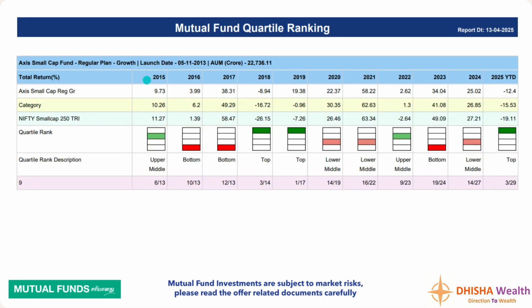Say for the last 10-year period, from 2015 to 2025, the data is available here. This Axis Small Cap Fund in the year 2015 was in the upper middle quartile ranking. Then in 2016, 2017, it was bottom. 2018, 2019, again on top. 2020, 2021, lower middle. 2022, it was upper middle. 2023, bottom. 2024 lower middle, 2025 again top. So this chart clearly shows that after a few periods of underperformance, again the fund is bouncing back.